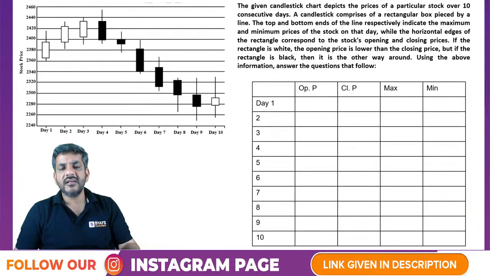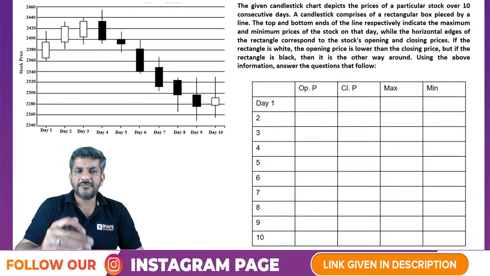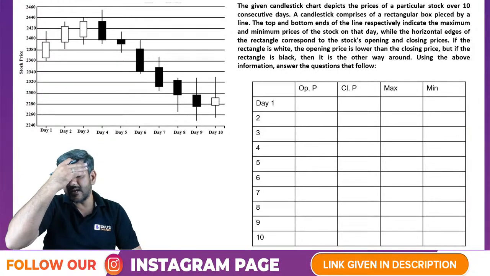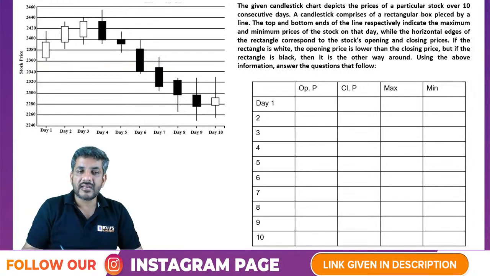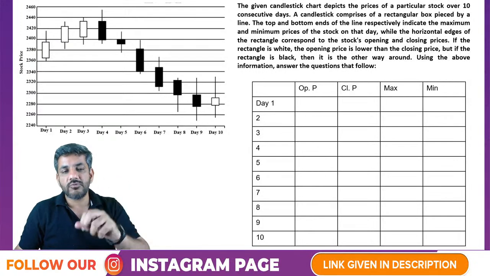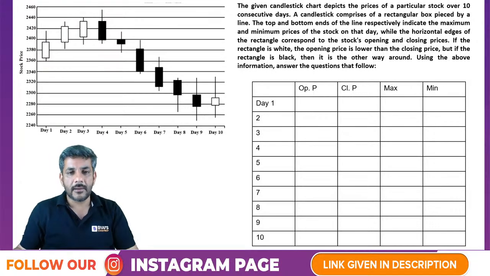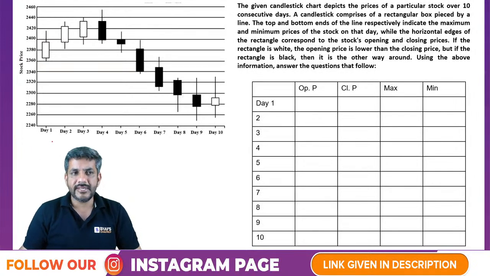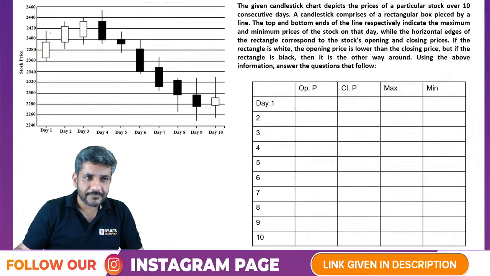So rather than getting confused again and again about which figure is above, which figure is below, which is a white rectangle, and what a black rectangle tells you, just write all these values once and this will make your job easy. For example, here let's first start talking about the white ones.